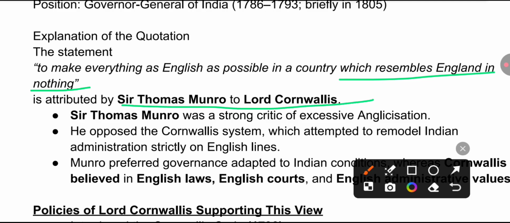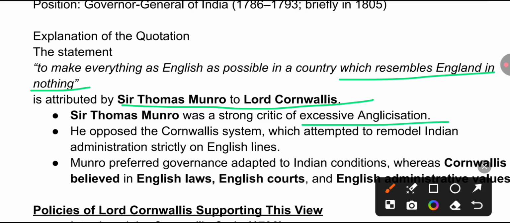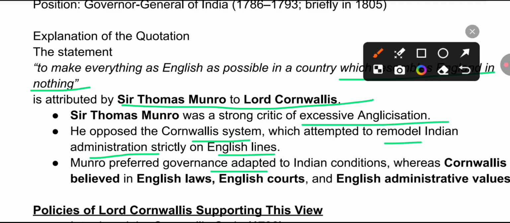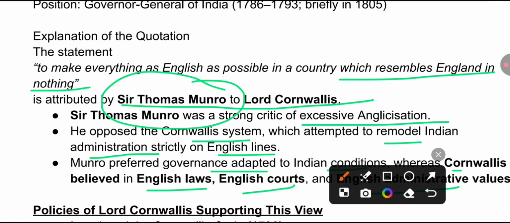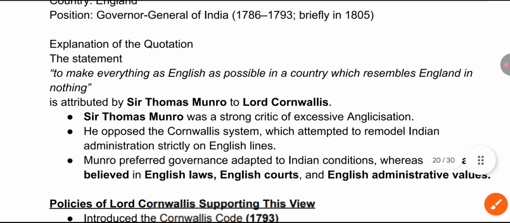Remember, Sir Thomas Munro was a strong critic of excessive Anglicization. He opposed the Cornwallis system, which attempted to remodel Indian administration strictly on English lines. Munro preferred governance adapted to Indian conditions, whereas Cornwallis believed in English laws, English courts, and English administrative values. So here it is Sir Thomas Munro to Lord Cornwallis is the correct answer.